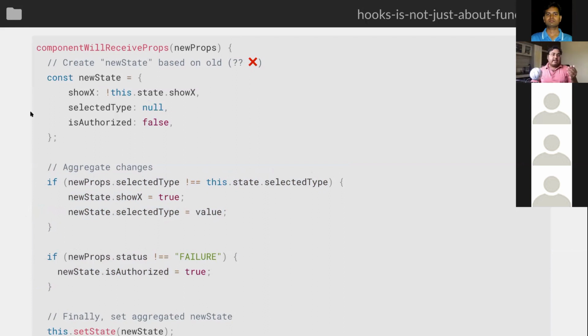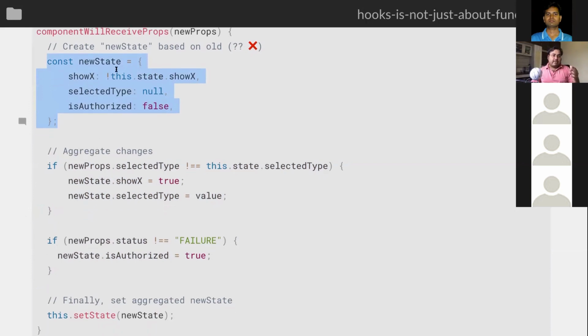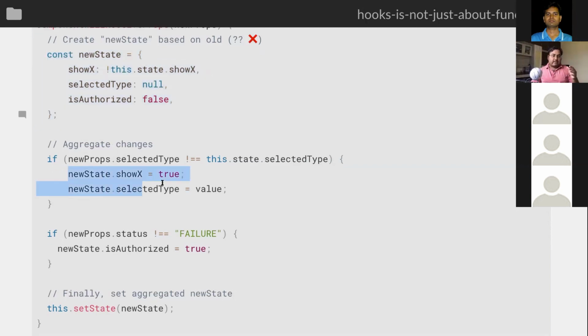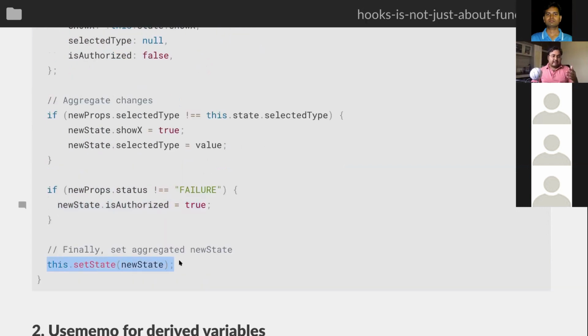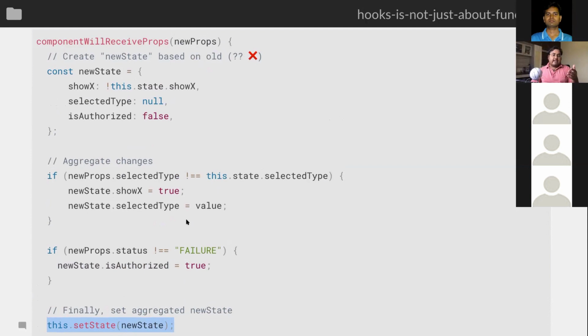What we end up doing is that we create a whole new state, where we take maybe some of the old values. Then for each of the features, we modify this new temporary state. So it will modify the temporary state depending on the feature, and then we do one big set state. So effectively what we have done is that instead of keeping our functionalities separate, instead of updating their own things, they are merging to some kind of a common thing and doing a whole big set state. So your functionalities tend to get coupled because they can't easily create and manage their own states.